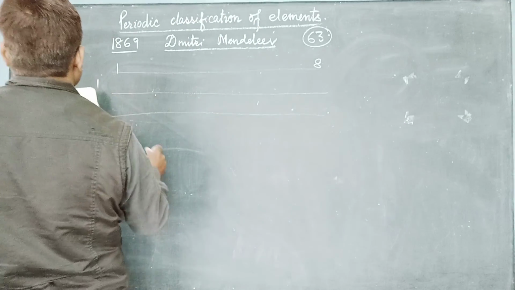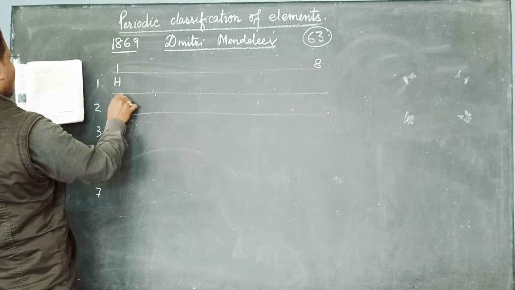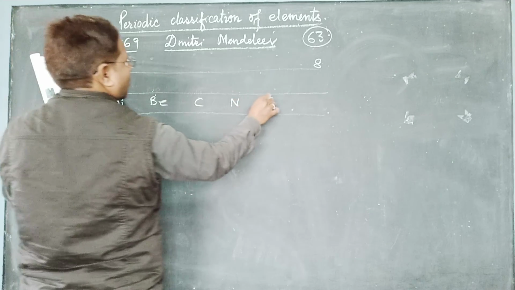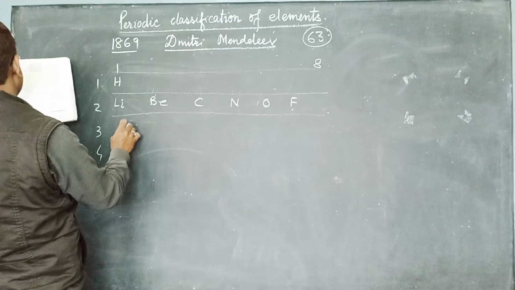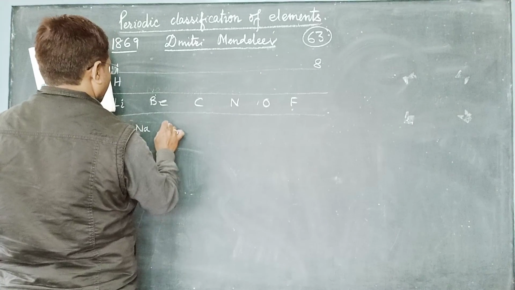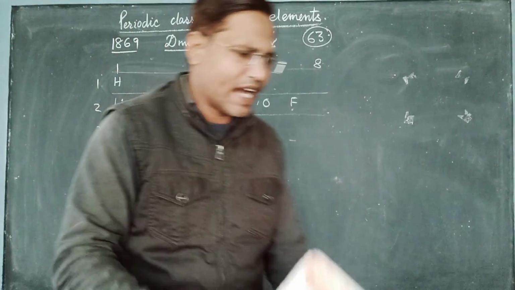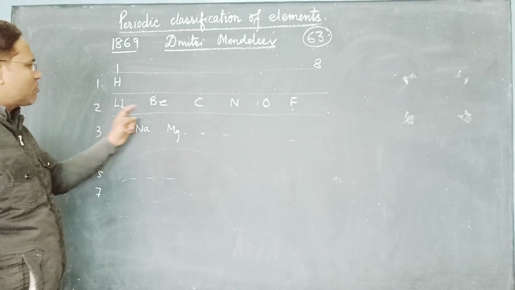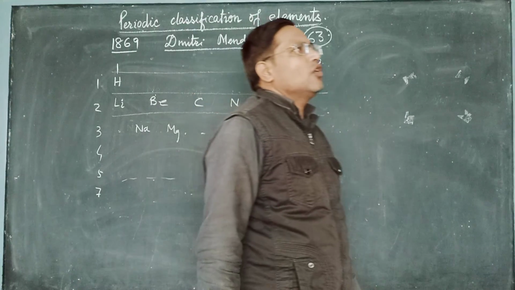So what he had done, he had placed in the first period hydrogen, then lithium, beryllium, carbon, nitrogen, oxygen, fluorine, and so on. I am not going to write all of them again. You can refer to your book. These were called periods, and the vertical ones were known as groups.